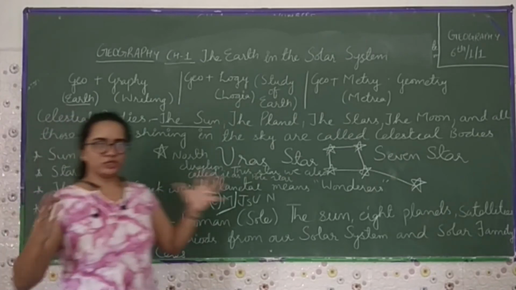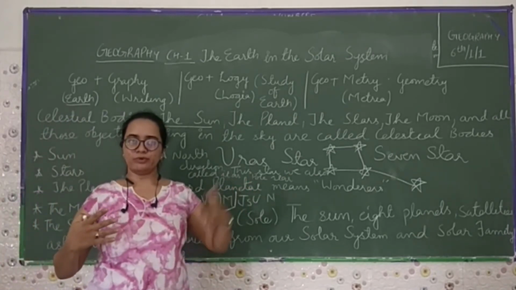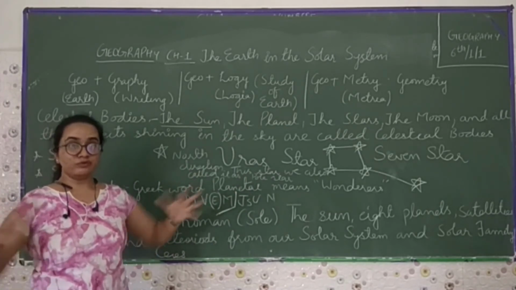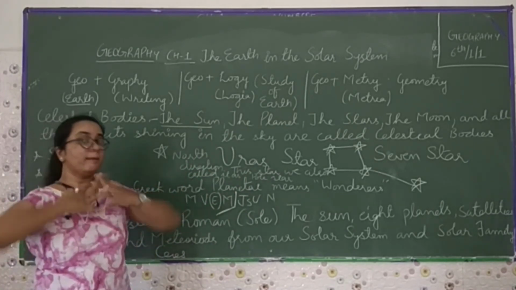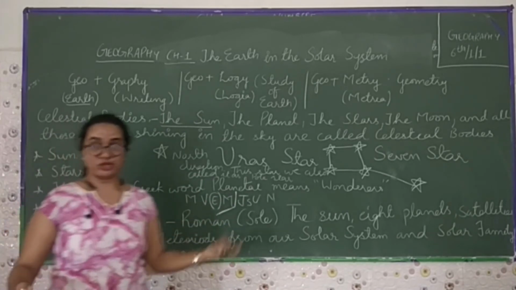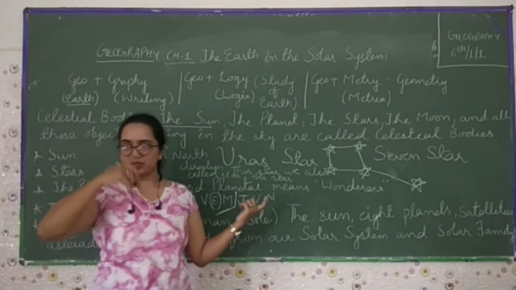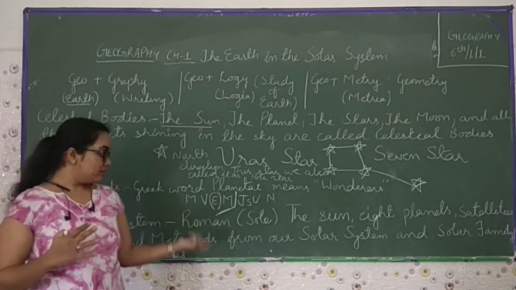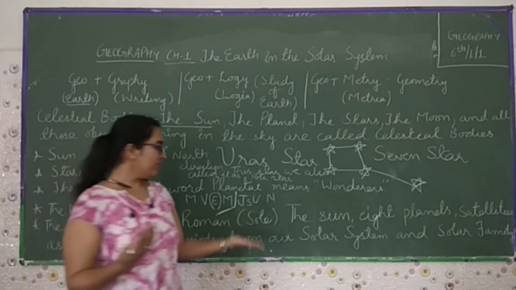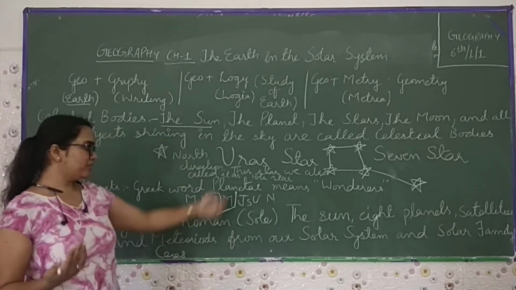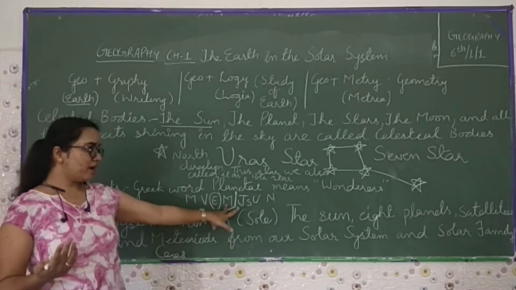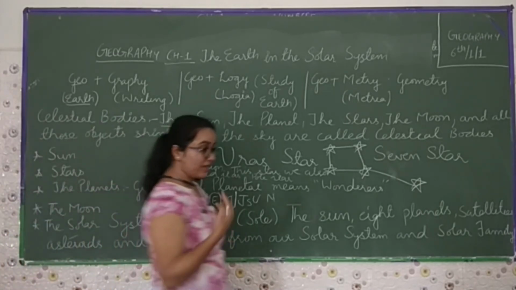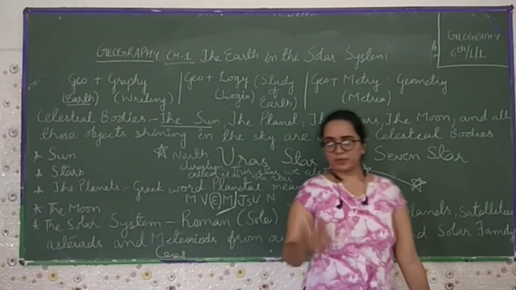They come from collisions of planets. Millions of years ago, when two planets or two stars collided and blasted, these asteroids and meteoroids started traveling in space near the sun, between Mars and Jupiter, where you can see a number of asteroids and meteors traveling.